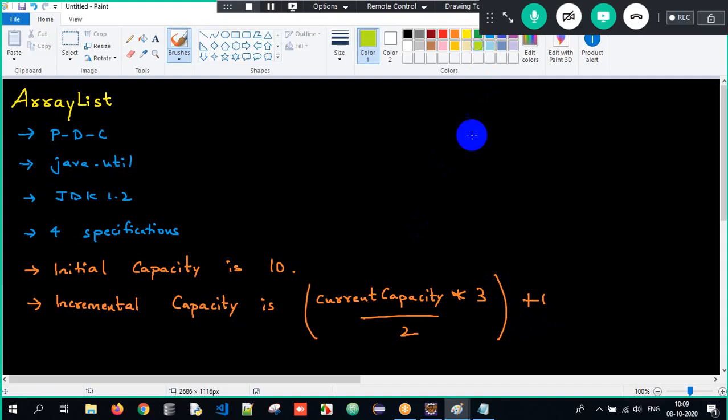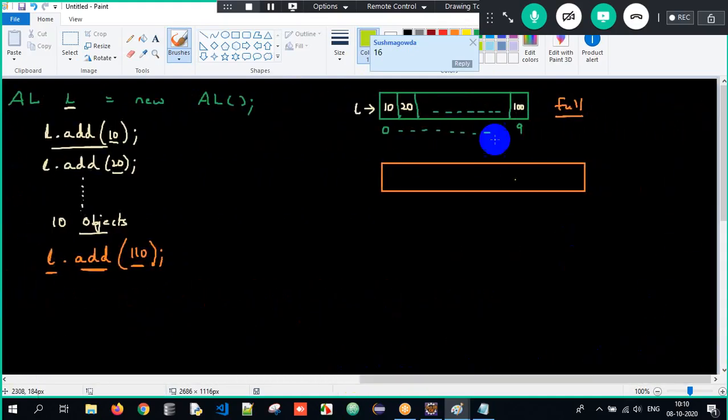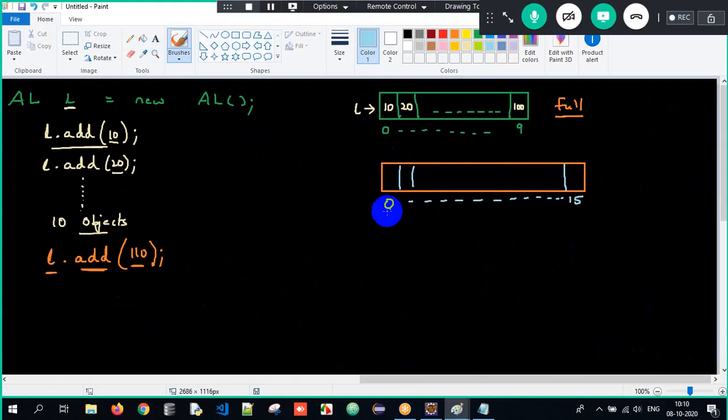So what is the current capacity of your array list here? It is 10. What is 10 into 3 by 2? The current capacity of the array list is 10. 10 into 3 is 30. 30 by 2 is 15. 15 plus 1 is 16 here, right? Therefore, internally a new array will get created of size 16 based on the incremental capacity formula. So the last index position will be 15. Why? Because we start from 0.